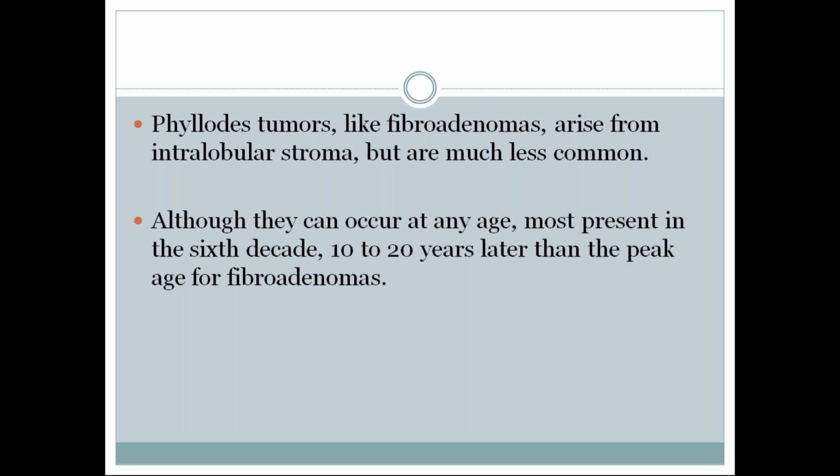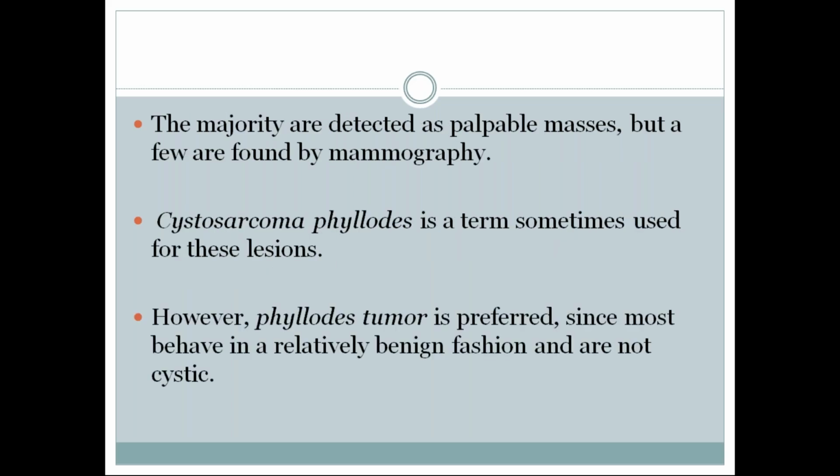Although they can occur at any age, most present in the 6th decade, that is 10 to 20 years later than the peak age for fibroadenomas. Fibroadenomas occur usually between 35 and 45 years, and Phyllodes tumor occurs 10 to 20 years later, in the 6th decade. The majority are detected as palpable masses clinically, but a few are found by mammography.